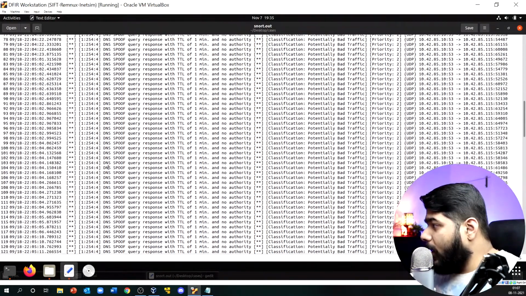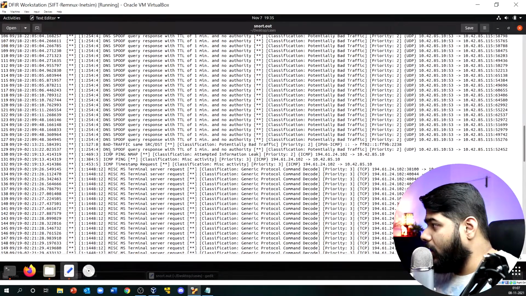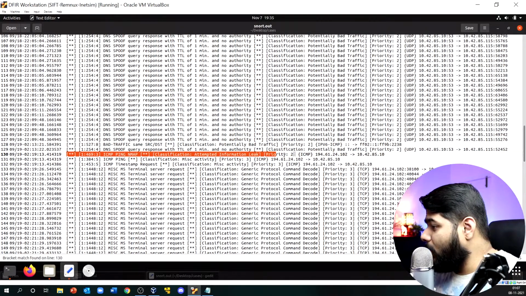If I keep scrolling here, you will see some interesting stuff going on. You will see bad requests, some source and destination, potential bad traffic, and it is trying to do some ICMP over here.